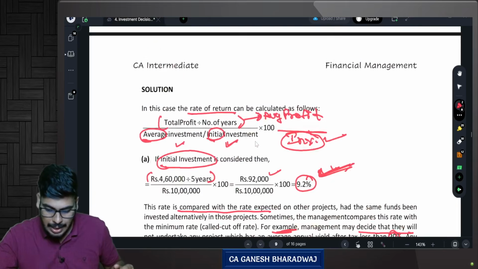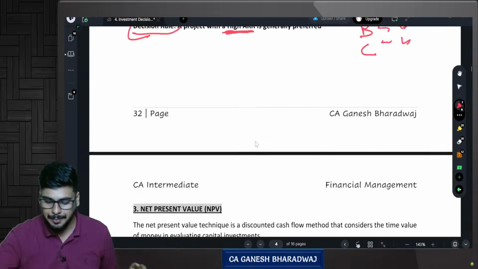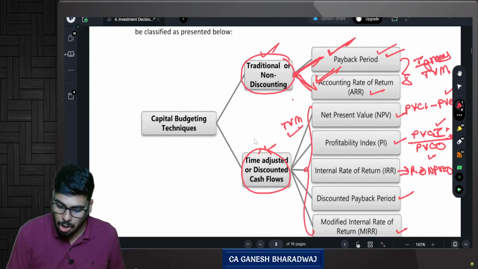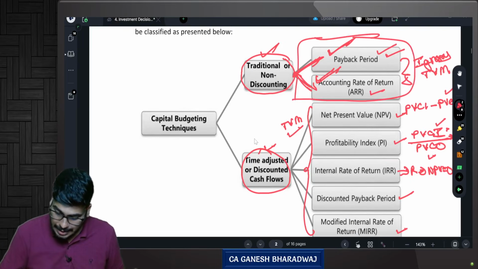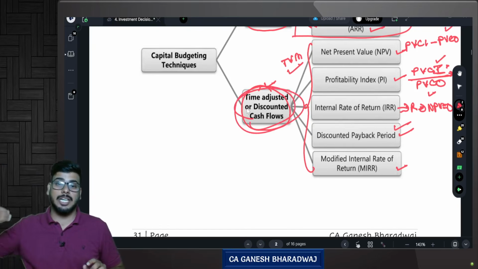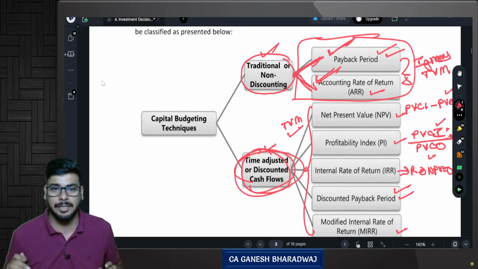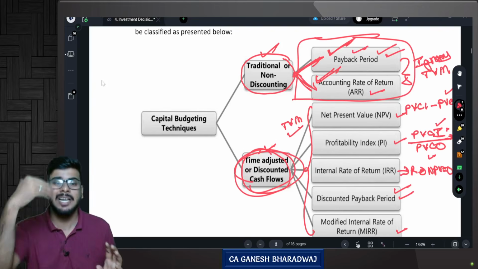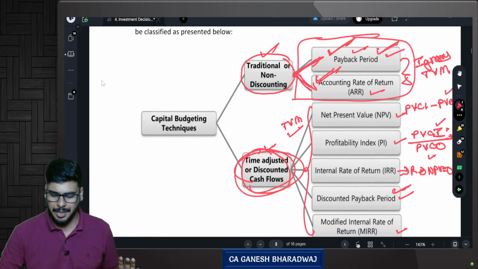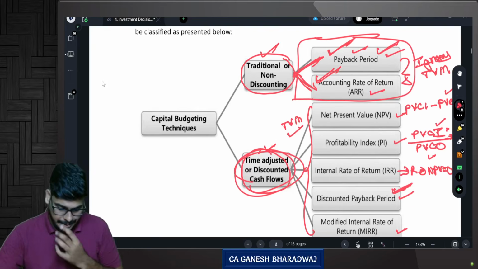That is, there are 2 different methods, correct? If you see in the chart at the beginning, payback period comes under the traditional or non-discounting model, under the initial phase. Then there is also discounted payback period, which comes under the discounted cash flow model. Are you clear with this? We are going to see both these methods. First let us see what is payback period. Related to this is only discounted payback period. That is exactly the same as payback period, but in discounted payback period you consider the time value of money concept. That's about it. We will see it right now.